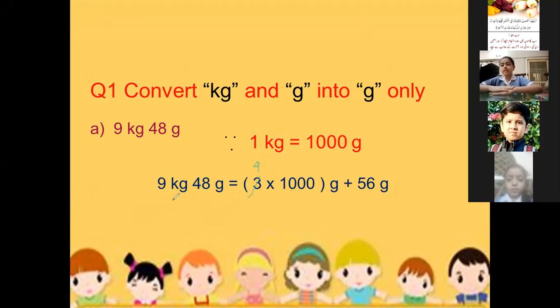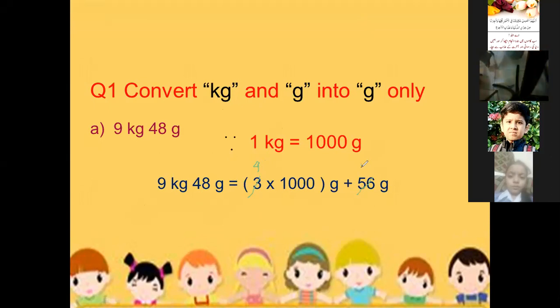So what we will write here? 9 kg 48 gram is equal to 9 multiplied by 1000 gram plus 48 gram. So here we get the answer 9 multiplied by 1000 gram plus 48 gram.